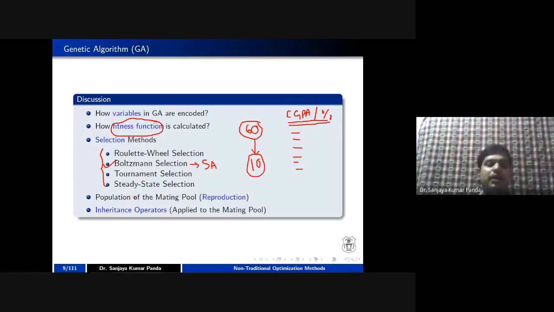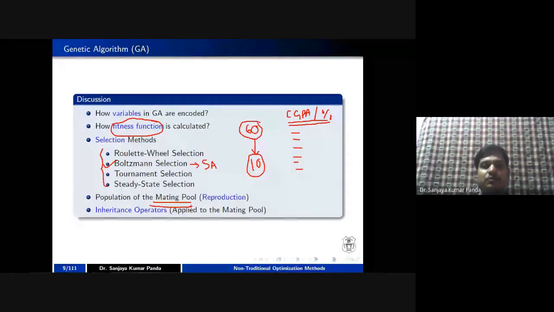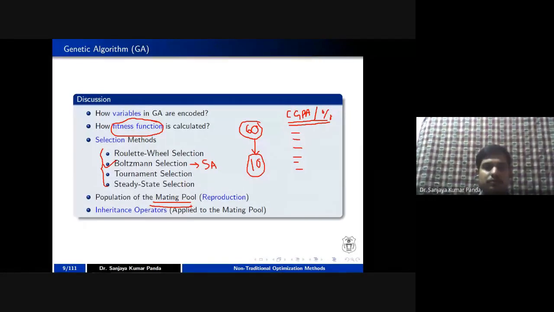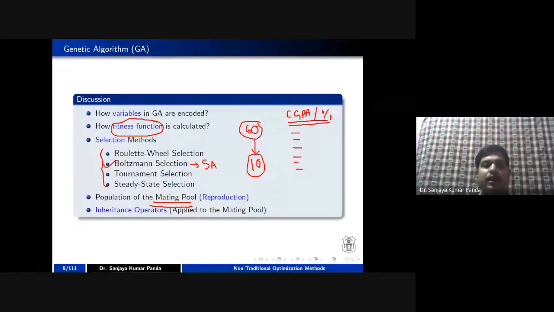The next one, we will see how we are going to maintain this mating pool, right? Mating pool is nothing but a group of chromosomes. It is updated in each and every generation. Whenever you exchange something between two different chromosomes, it is updated, right? So how we are maintaining this mating pool, that also we'll discuss.